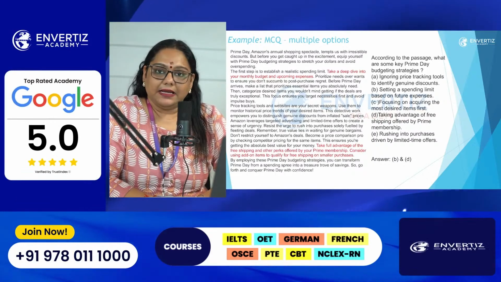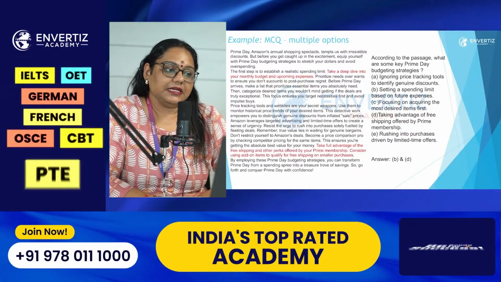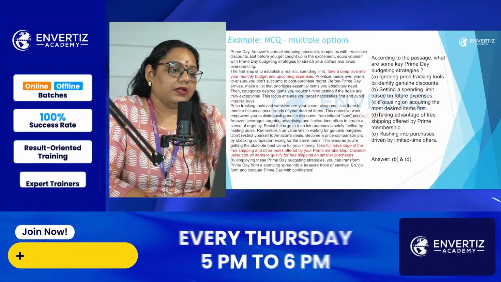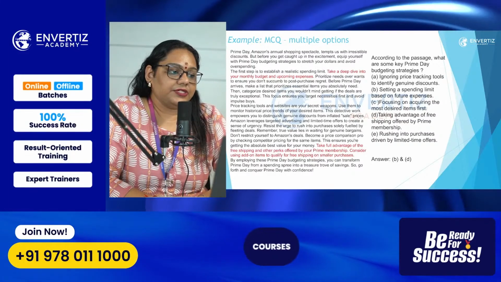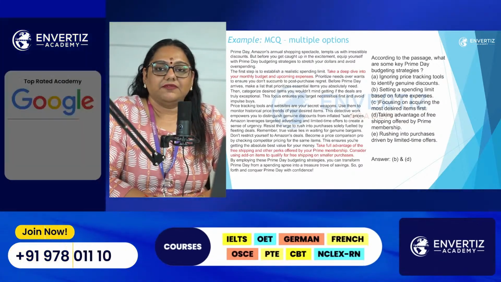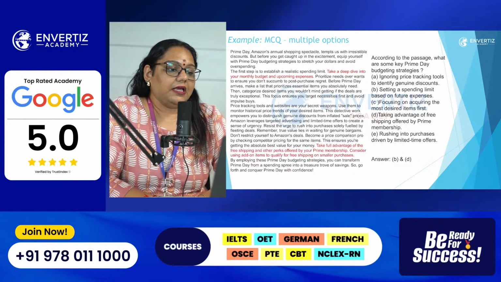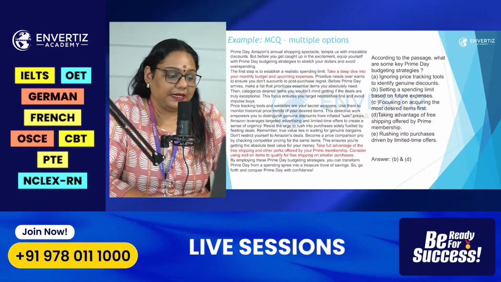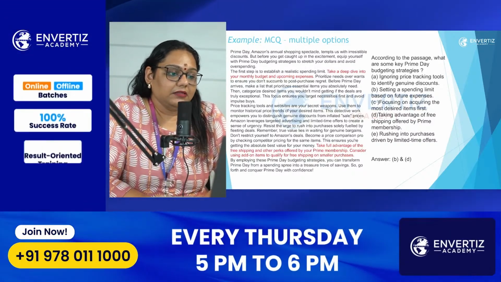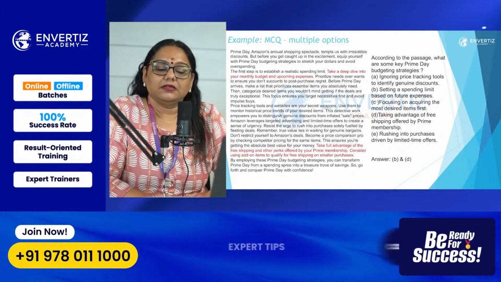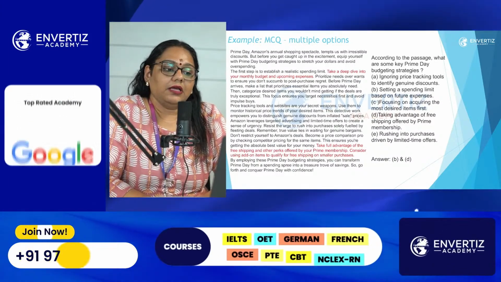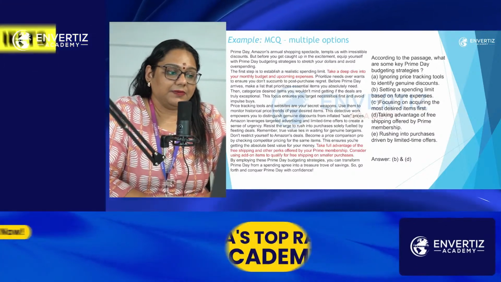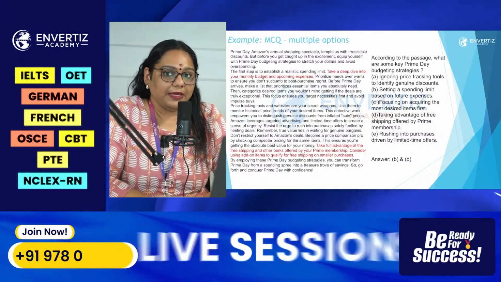When we see the paragraph here, this is basically talking about Prime Day. What happens on Prime Day? In the first paragraph, it is mentioned that we might be given a lot of discounts, and it gives strategies to avoid overspending. In the second paragraph, they are explaining that you should prioritize your needs over wants and plan your monthly expenses and also your upcoming expenses.